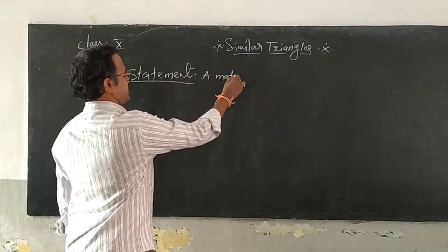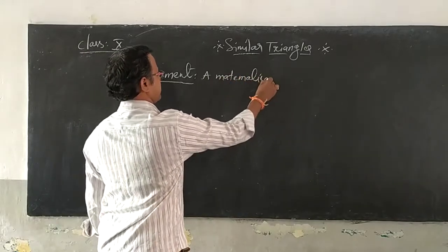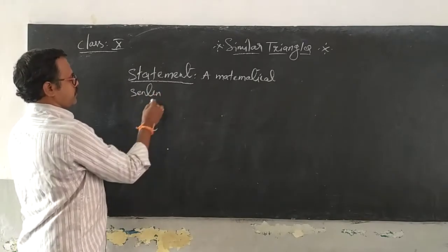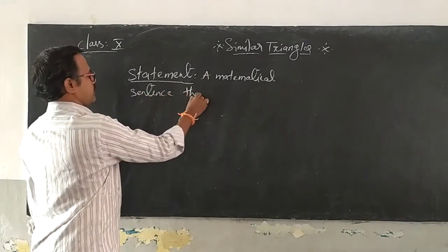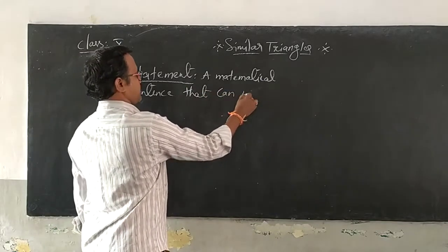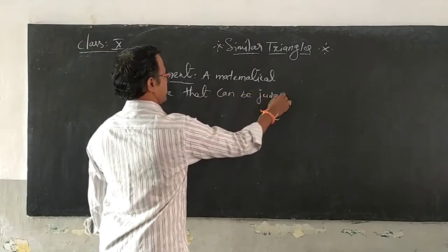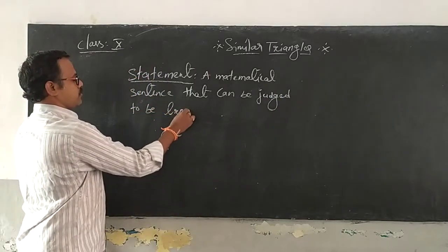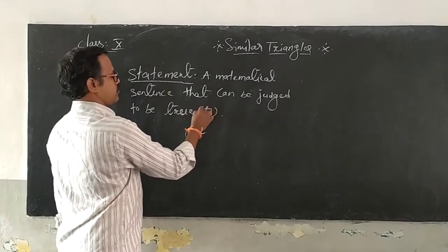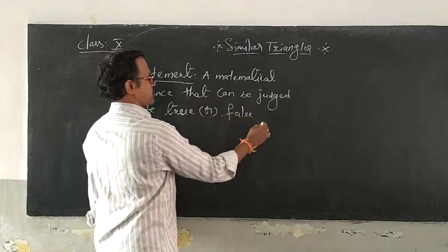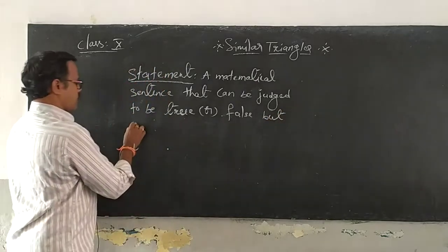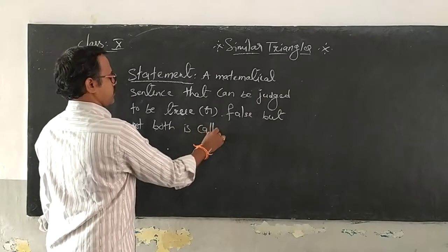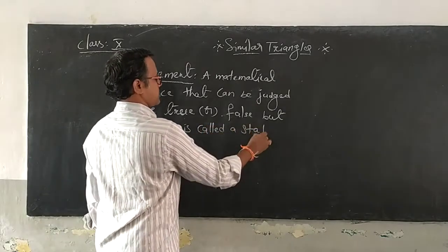A mathematical sentence that can be judged to be true or false, but not both, is called a statement.